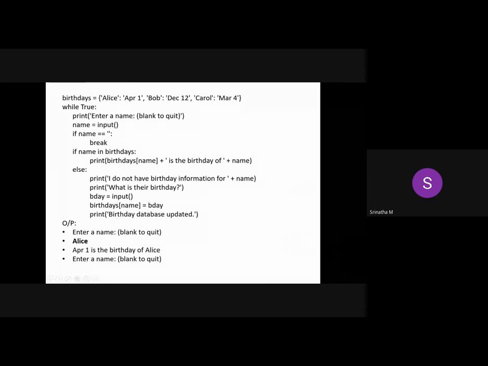Just look at this one. You have created one while loop. It's an infinite loop, while True. You can also question me: if we create an infinite loop, how can we come back? So there's a condition to break this loop. That is what this one is.